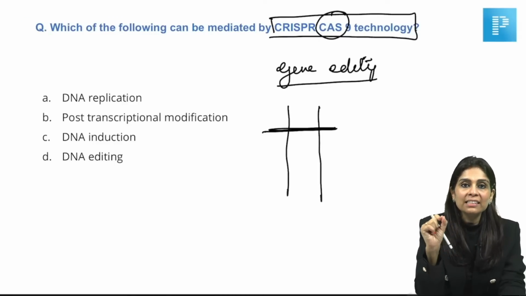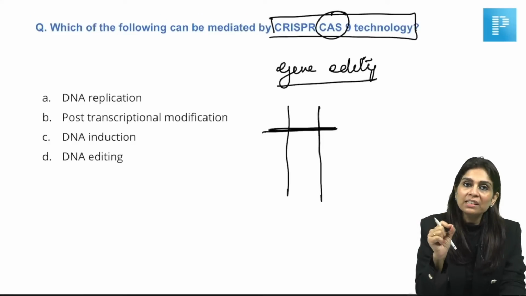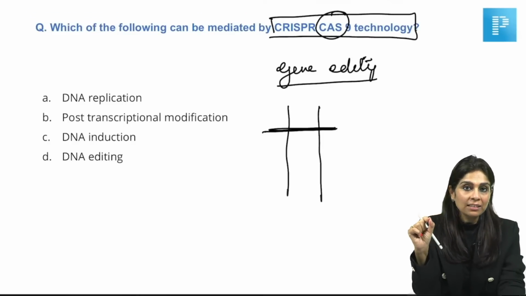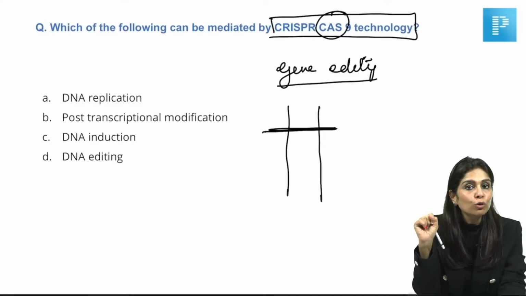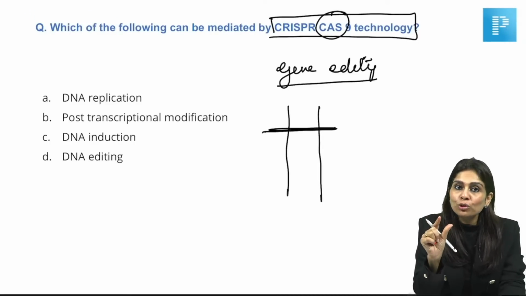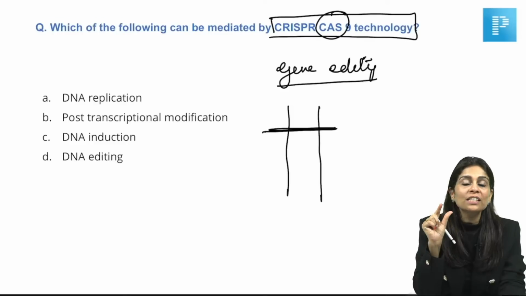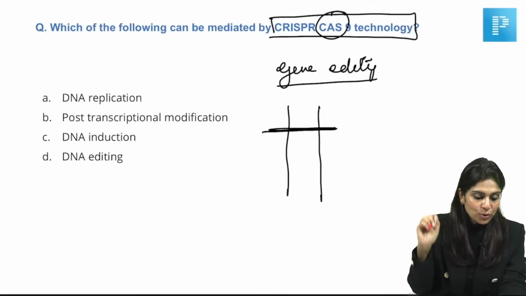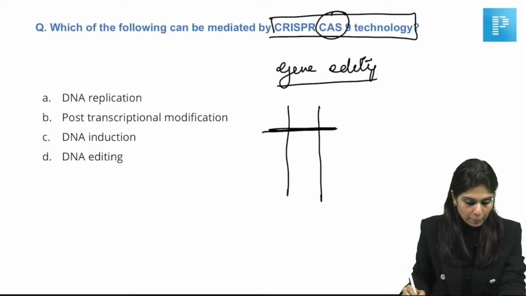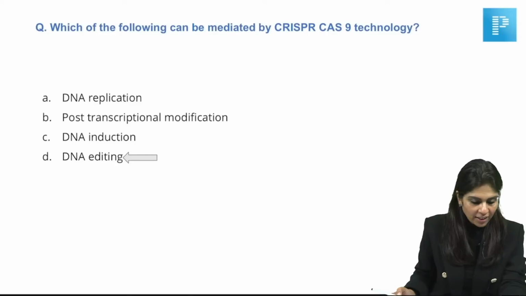So the CRISPR-Cas enzyme system is used for gene editing, and for identifying and repurposing the CRISPR-Cas enzyme system for gene editing, Emmanuel Charpentier was given this Nobel Prize. All that you have to know is Cas is an endonuclease which causes double-stranded DNA break at specific sites, and it can cut and repair specific sites which are mutations causative of a disease. So the answer here is gene editing. DNA editing or gene editing, in either case that will be the right answer.